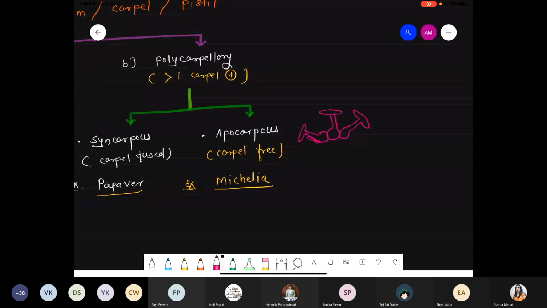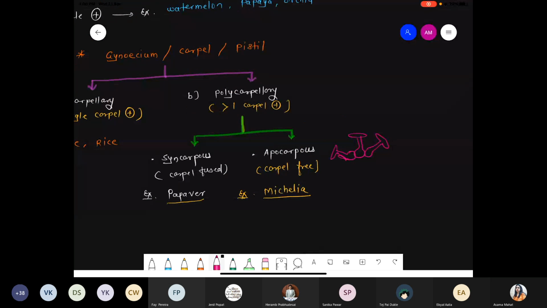Not only ovary, वही तो बता रही हूँ Tej. Not only ovary, any part they can be attached. Stigma may be attached, style may be attached, or ovary may be attached. Any part can attach, but they should be attached with each other. That's why we are using the word syncarpus. Okay, Madhura? Thank you. हाँ, not only ovary, okay, Tej. बस ovary attached नहीं होगा. It depends upon the condition. Any part can be attached.